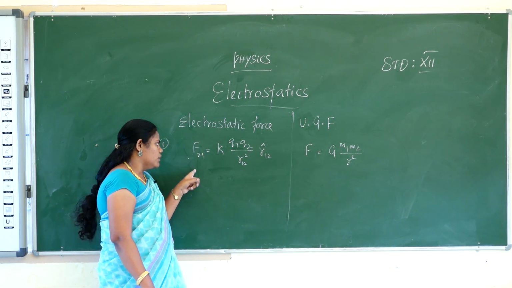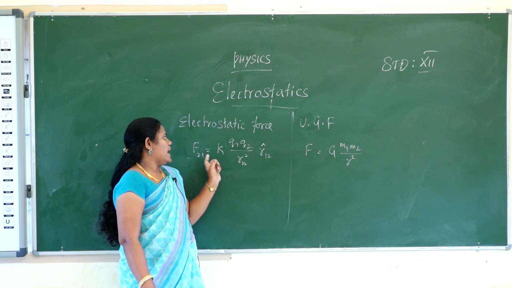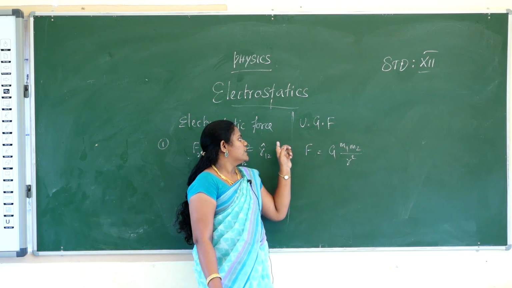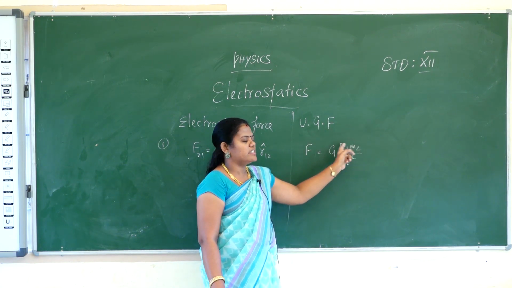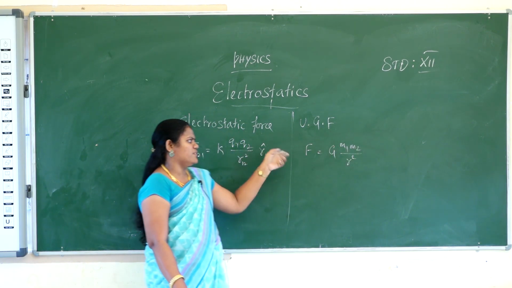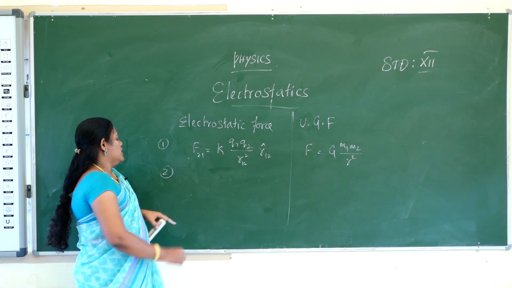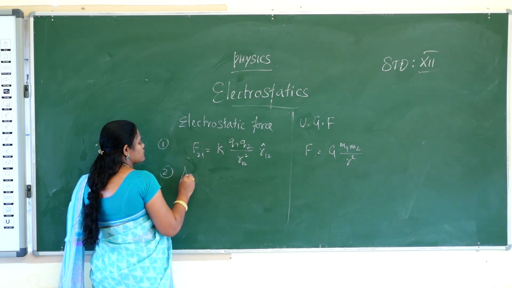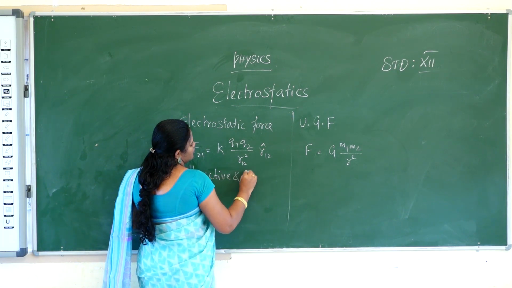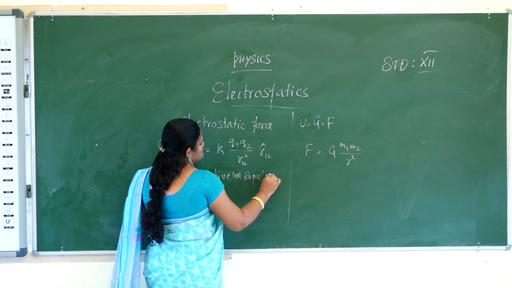Coulomb's force is equal to the ratio of the product of charges to the square of the distance between them. But gravitational force is equal to the ratio of the product of two masses to the square of the distance between them. That is the first point. And the second point: electrostatic force is an attractive as well as a repulsive force, attractive or repulsive.